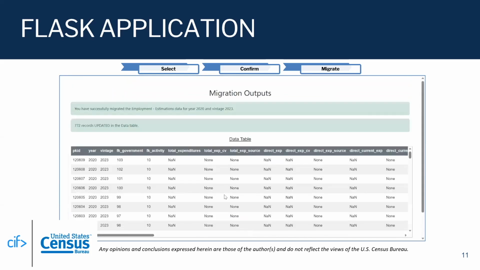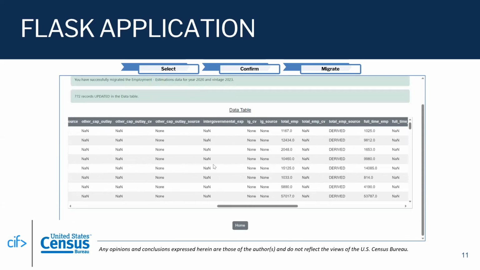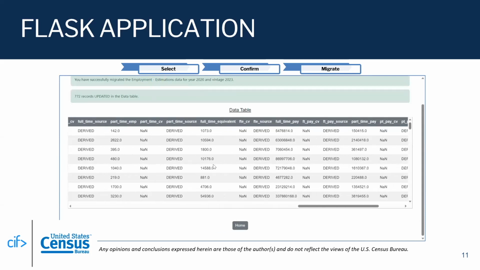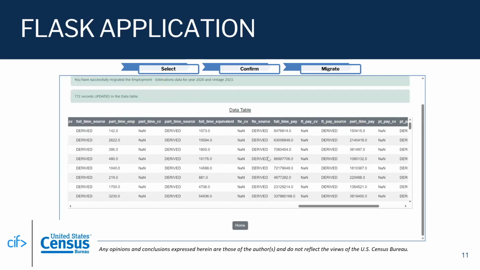Once we confirm everything, it's been migrated, and we can see the success message, and that once again confirms the year and vintage and type. And we can also see exactly how many records were updated or inserted into which kind of tables inside the database. And then finally, we can scroll through a snapshot of what the table looks like after it's been manipulated inside of the database.